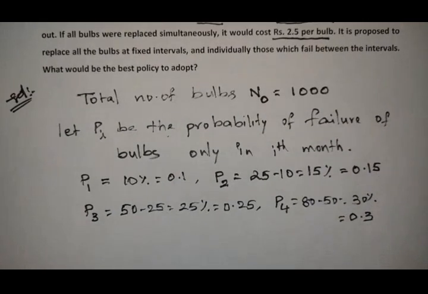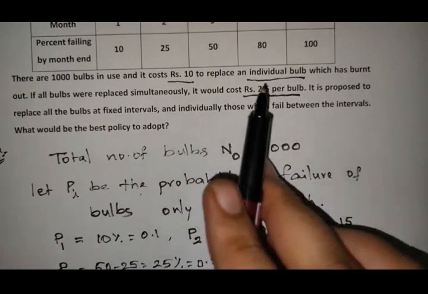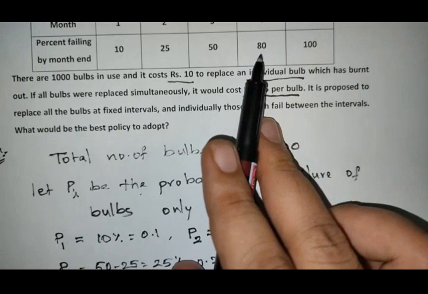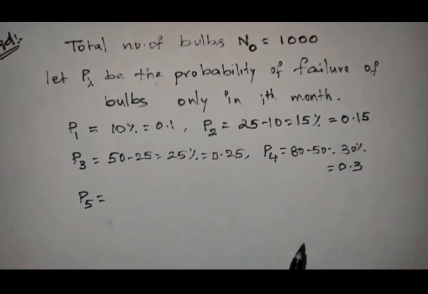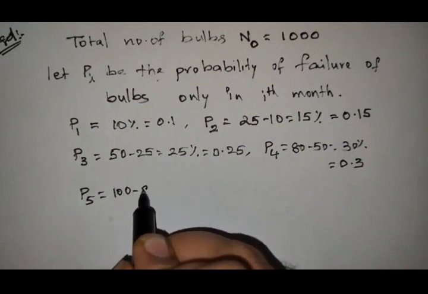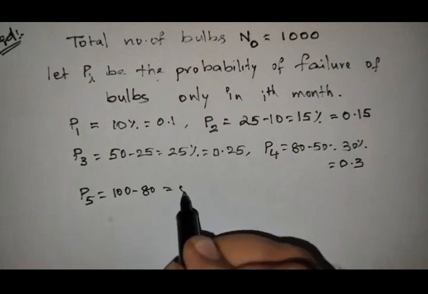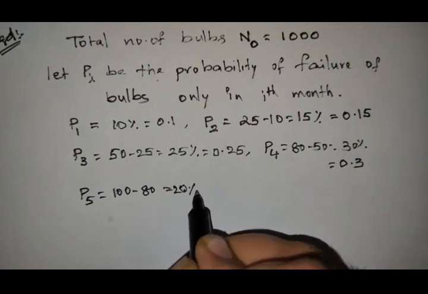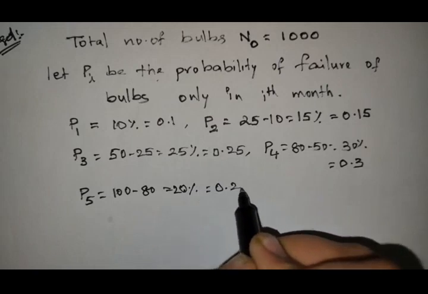Next, in the fifth month: by the end of the fifth month 100%, by the end of the fourth month 80%. Only in the fifth month means 100 minus 80, that equals 20% and the value is 0.2.